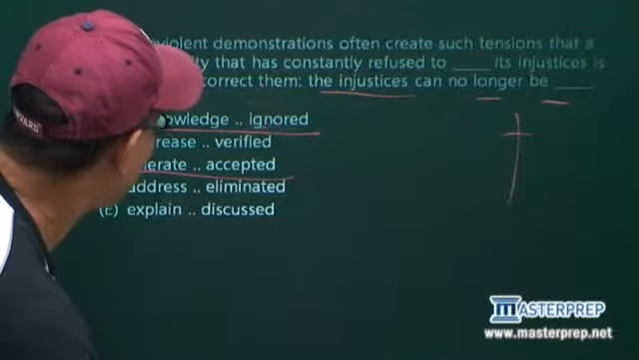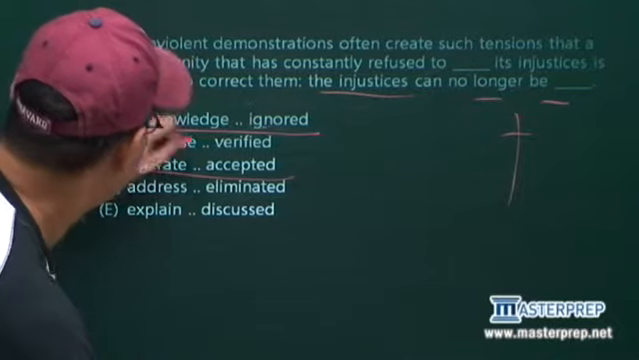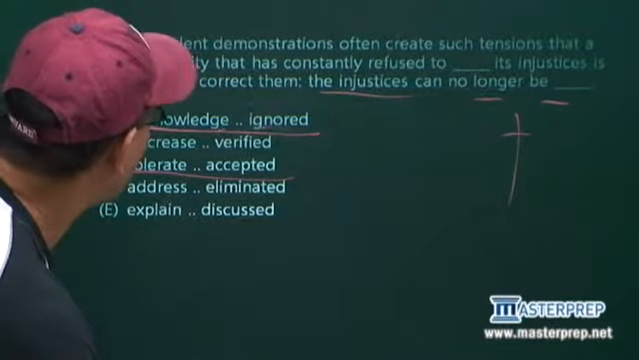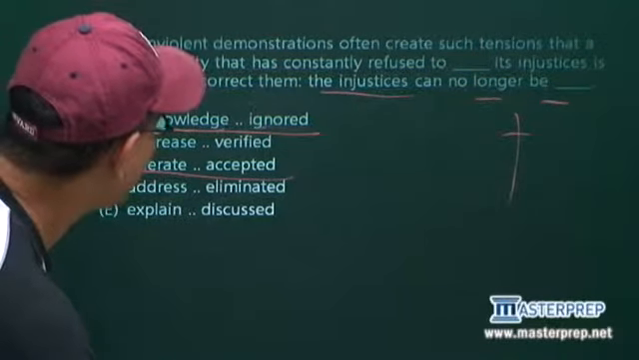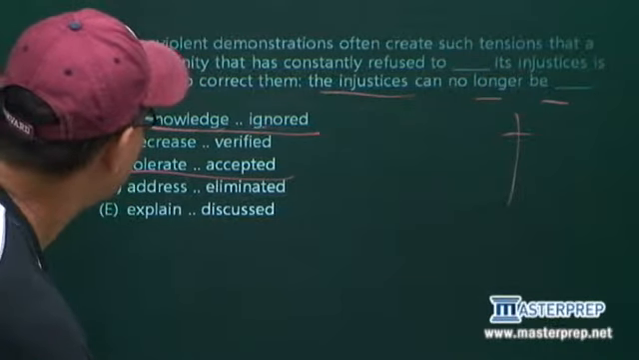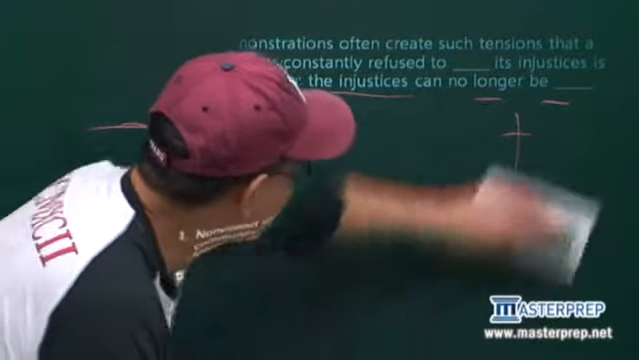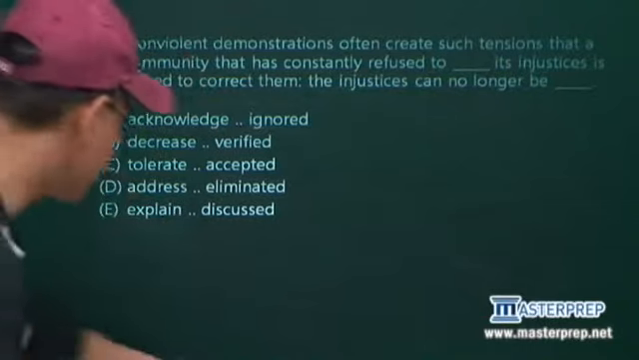So they must be tolerated or acknowledged. Acknowledge makes sense, doesn't it? Has constantly refused to tolerate its injustices? Well, if they refuse to tolerate them, that means that doesn't make sense, does it? If they don't tolerate them, then they can't be forced to correct them, okay? If they don't tolerate them, they don't exist, okay? So our answer is A.